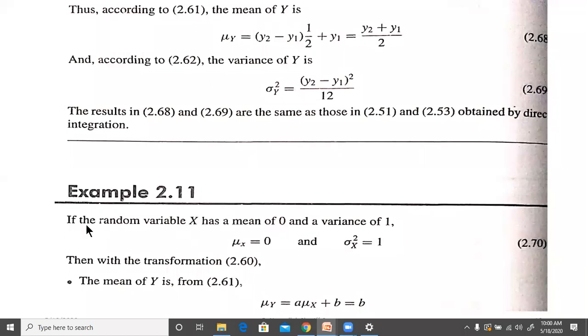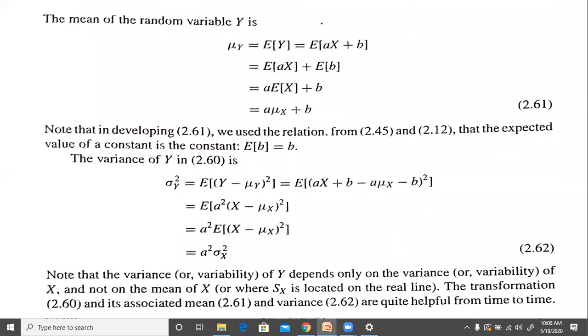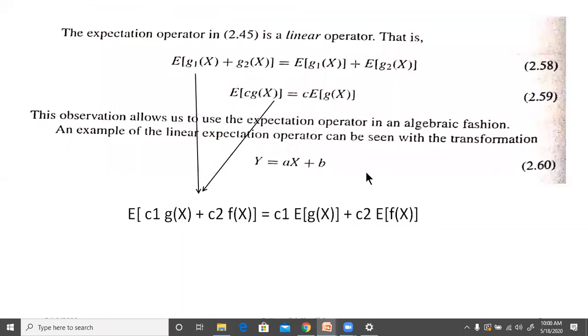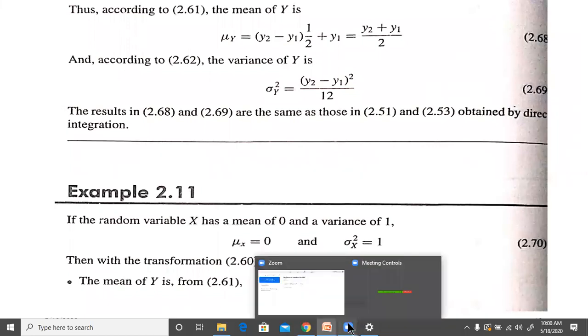Let us take one more example where we will consider the random variable x has a mean 0 and variance 1. So mu x is equal to 0 and sigma x square is equal to 1. Then with the transformation 2.60, which will correspond to y equal to ax plus b, the mean of y is mu y equal to a mu x plus b, which is equal to b, since mu x is 0.